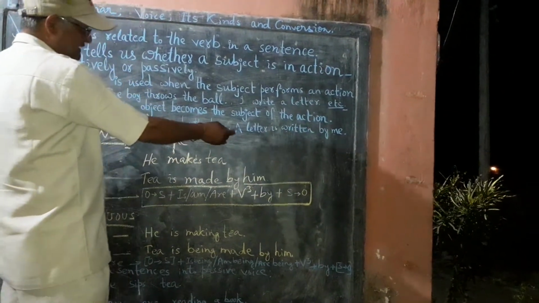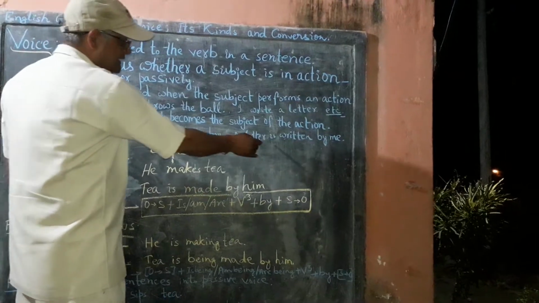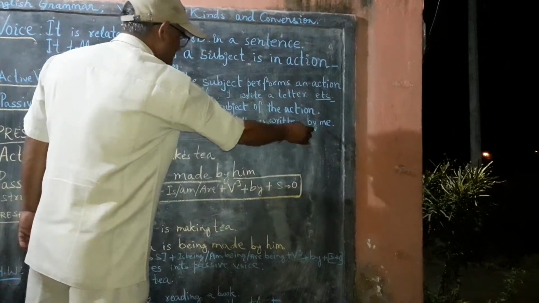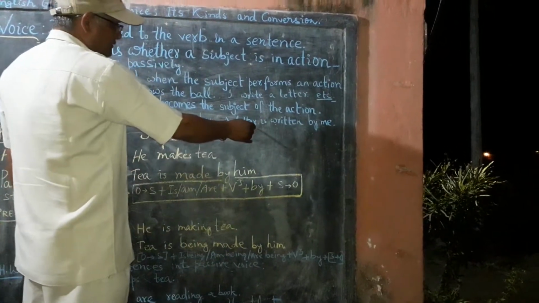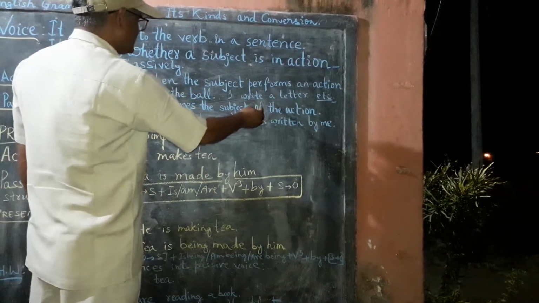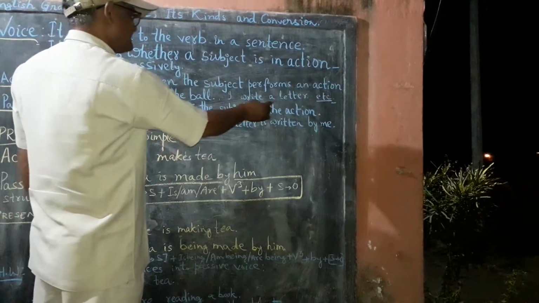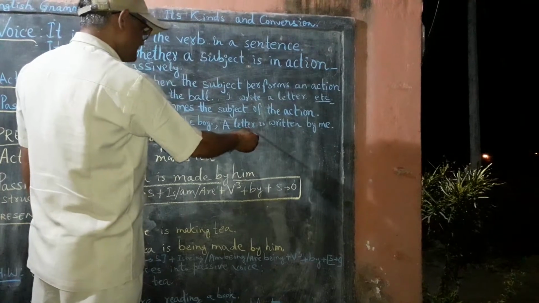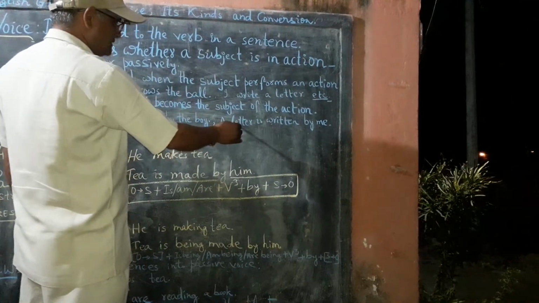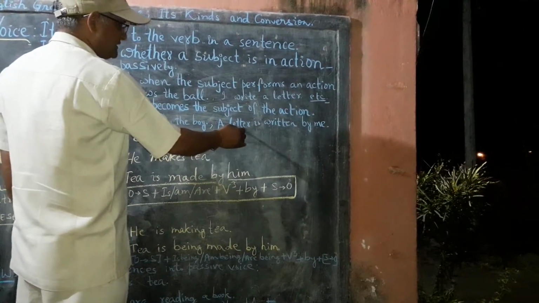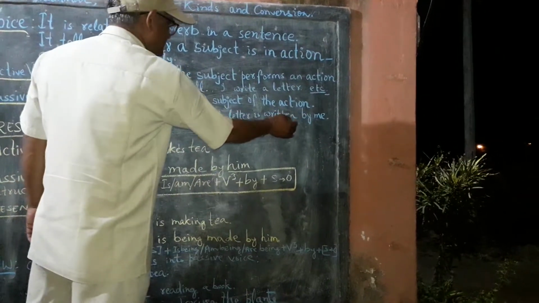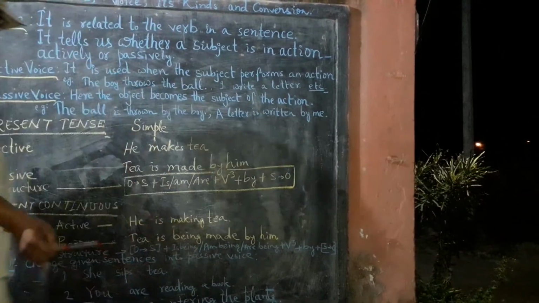In the second example, we see a letter is written by me. In this case, the object of the first sentence becomes the subject in passive form. That means a letter is written by me is in passive form.